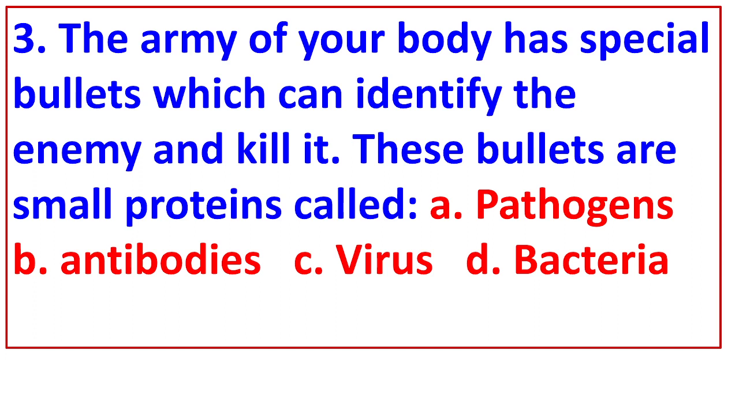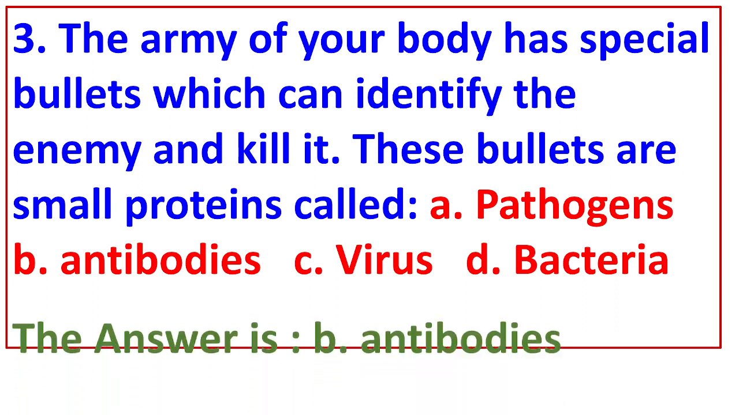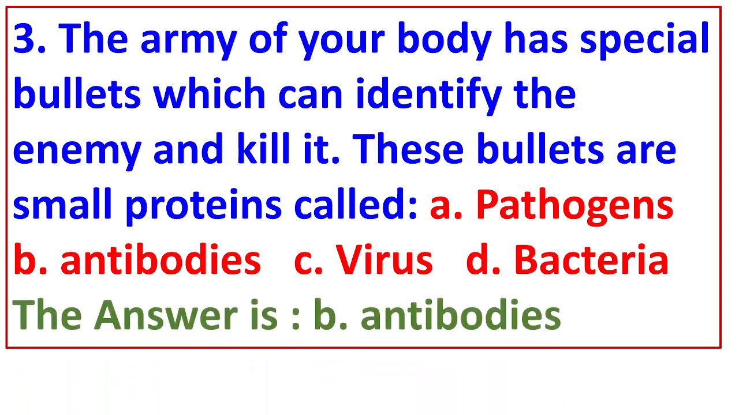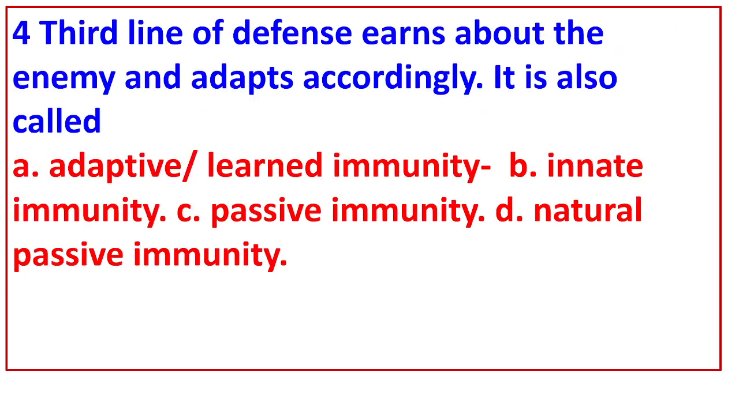3. The army of your body has special bullets which can identify the enemy and kill it. These bullets are small proteins called A. Pathogens. B. Antibodies. C. Virus. D. Bacteria. The answer is B. Antibodies.